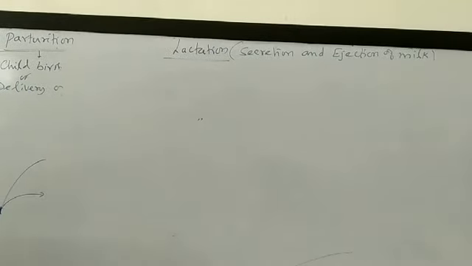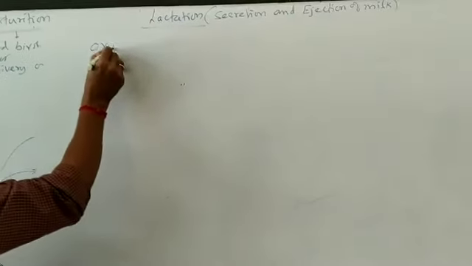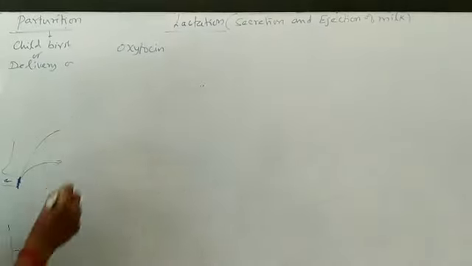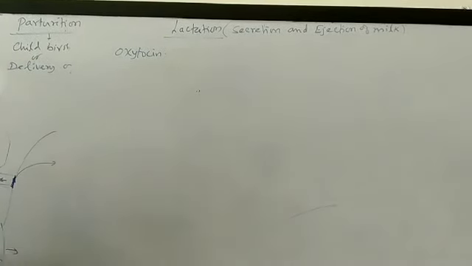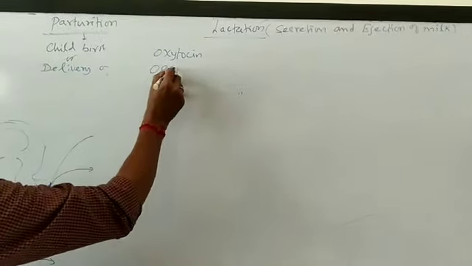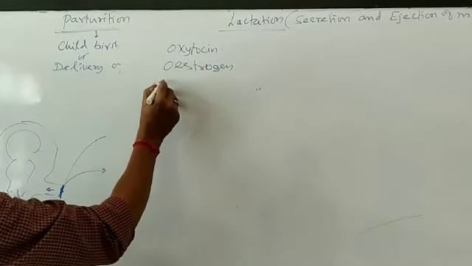Now we are going to see what are the hormones that are involved. Already we know oxytocin is secreted by the pituitary gland. The next one is estrogen, produced by the ovary.